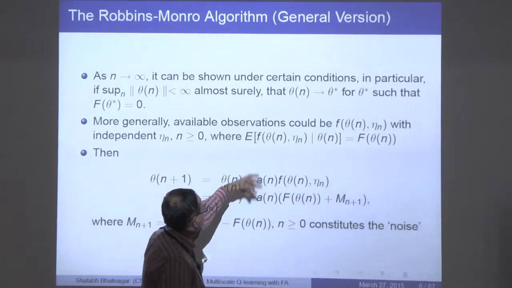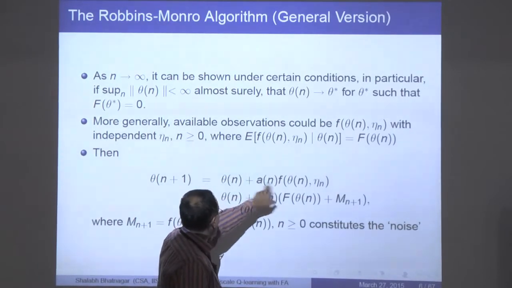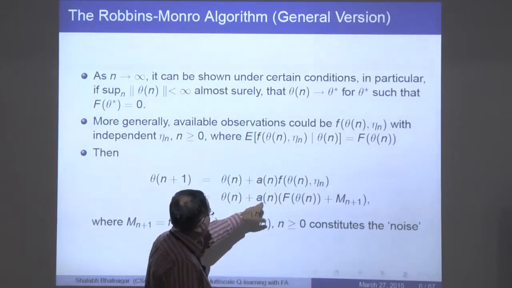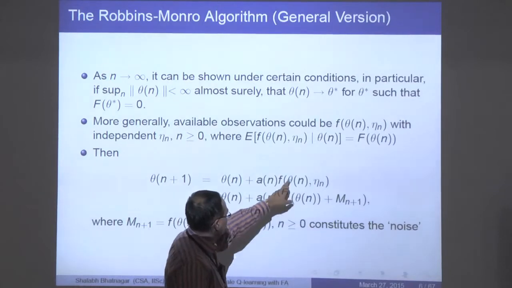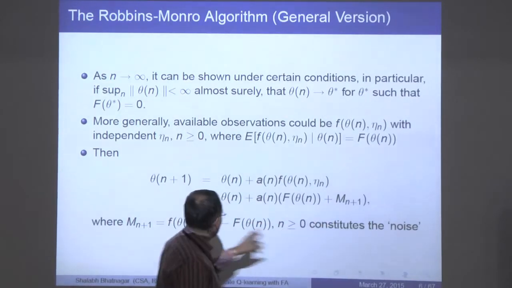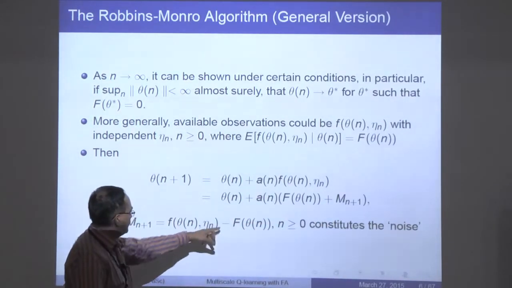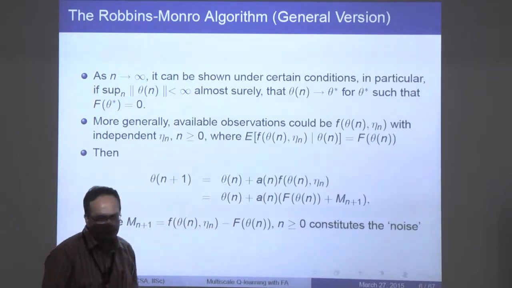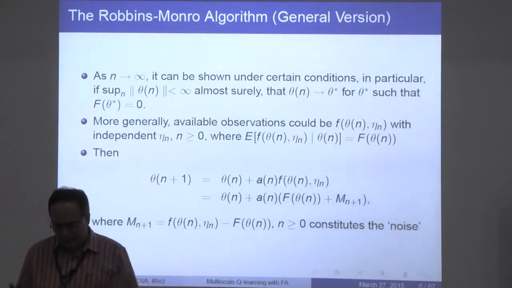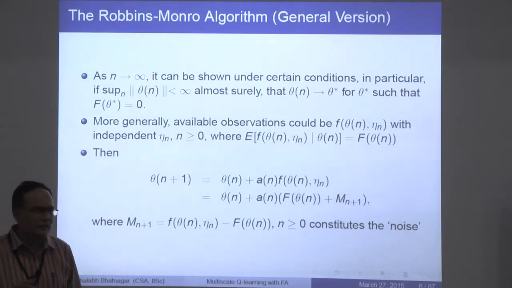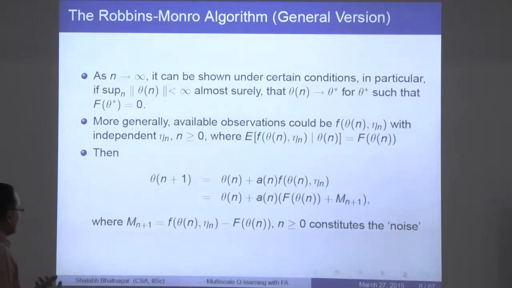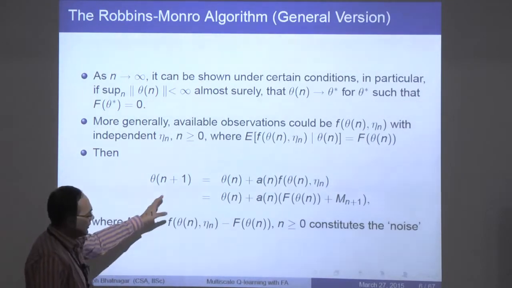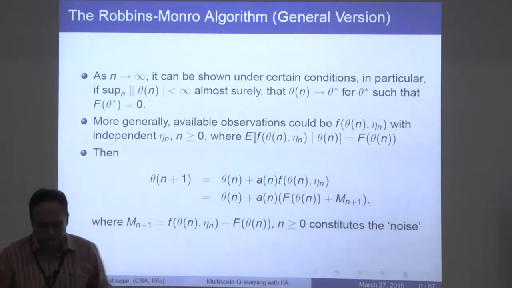And so you can rewrite this algorithm so that M n plus 1 is just the difference of these two. It again has mean 0 and constitutes a noise. You can see that it is a martingale difference, and under some conditions it satisfies certain nice properties, and again the analysis of convergence goes through.